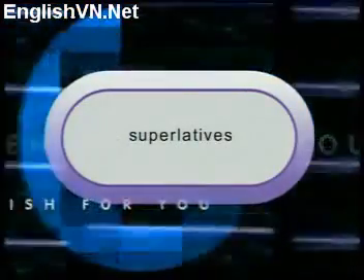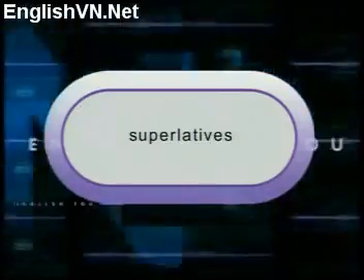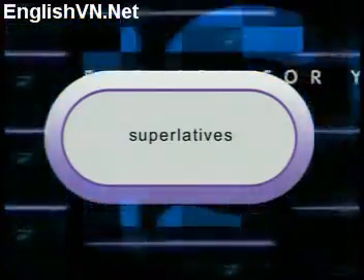Superlatives. Now we are going to learn superlatives. Remember, a comparative compares two people or two things. But a superlative compares one thing in a group to the rest of the group. So a superlative is number one. Nothing else is above it.